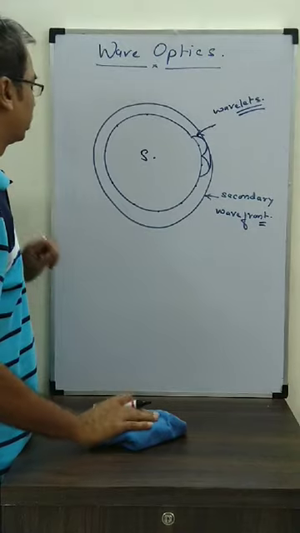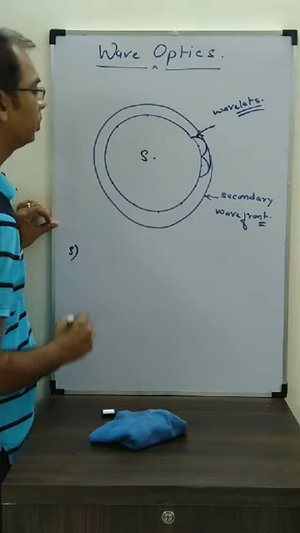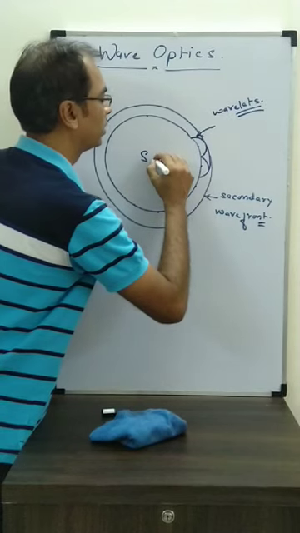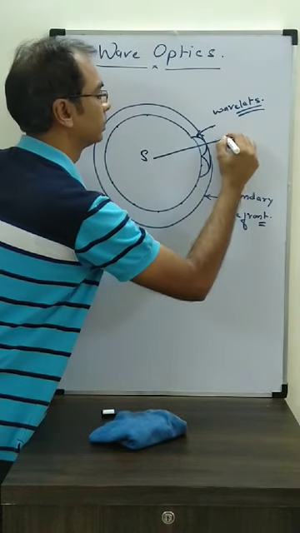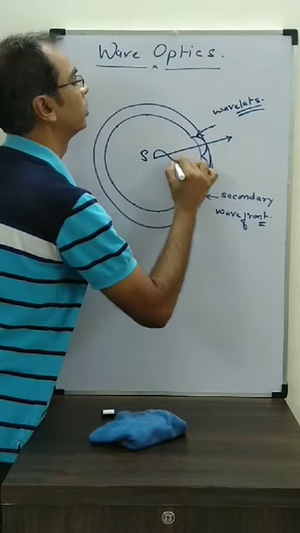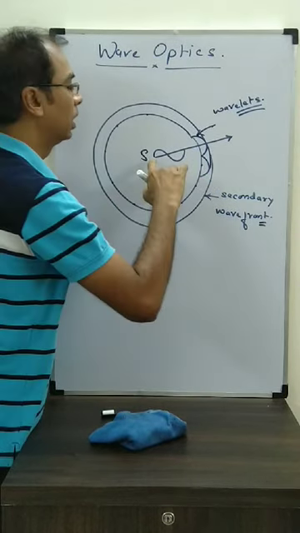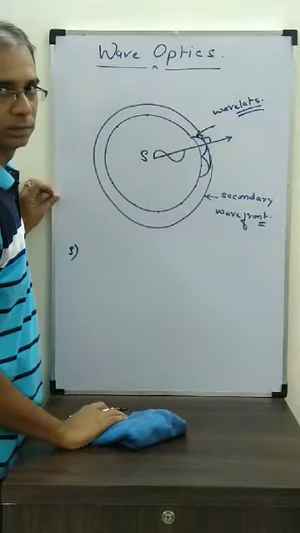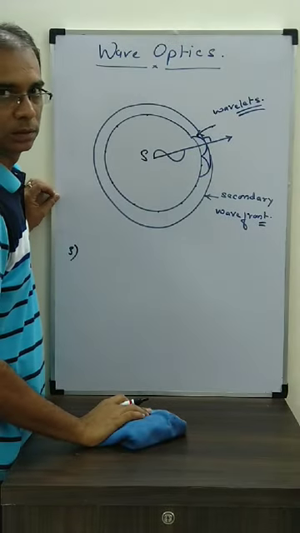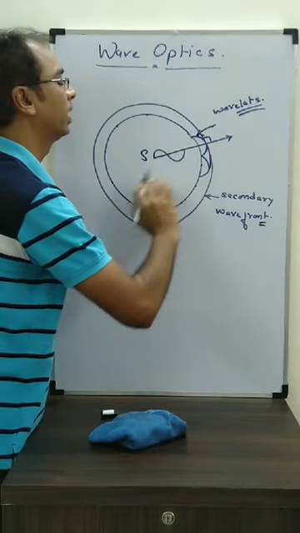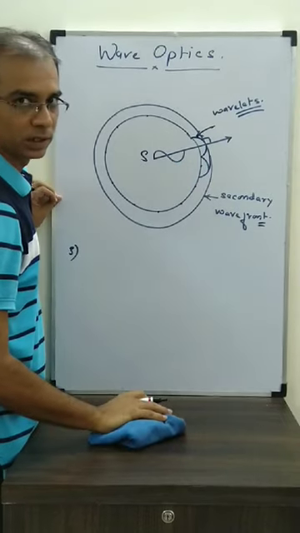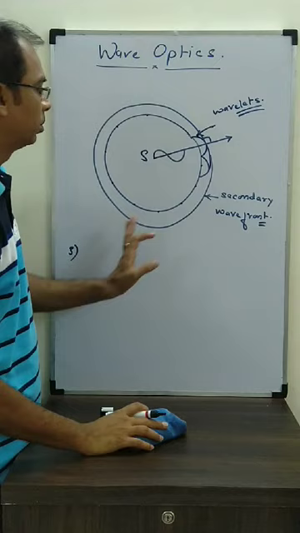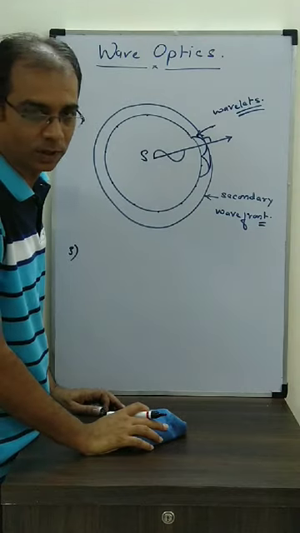Okay, third point. The third point is that energy propagation is always perpendicular to wavefronts. You can make a wave here also if you want. The energy propagation is always perpendicular to the wavefront. That's point number 3. You can say that energy propagates in the direction of the radius, the radial flow of the energy. That's point number 3 of Huygens wave theory.